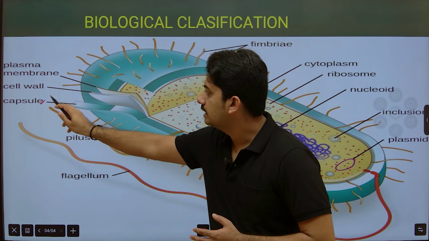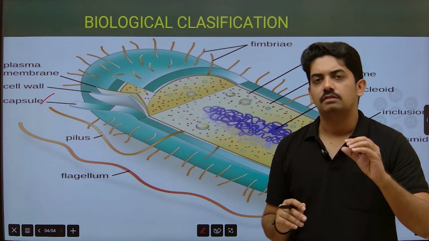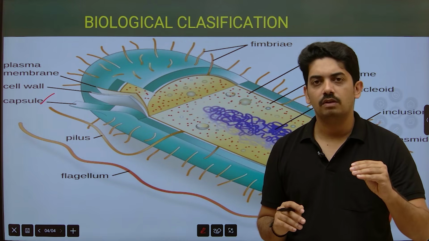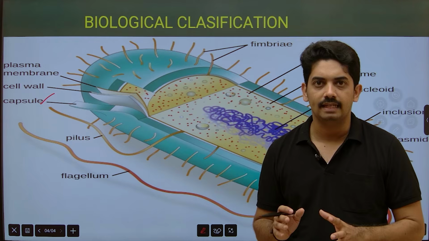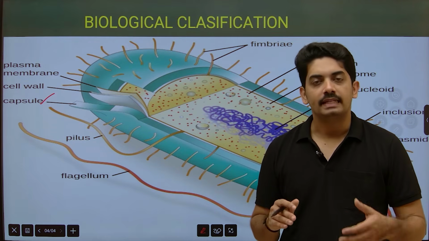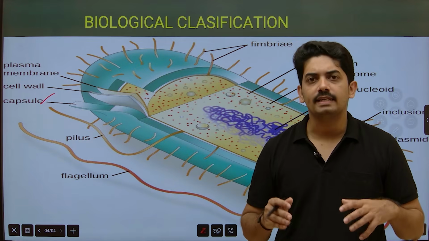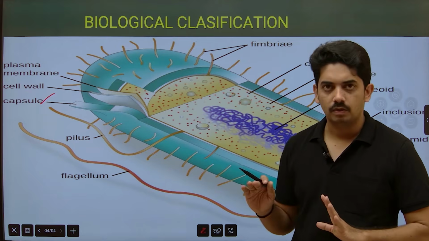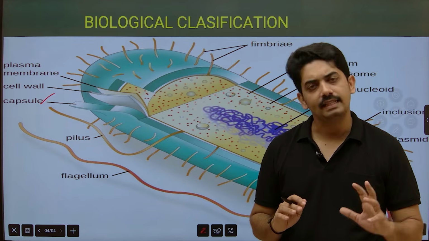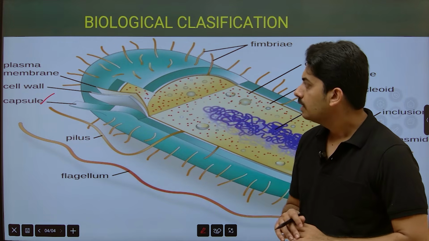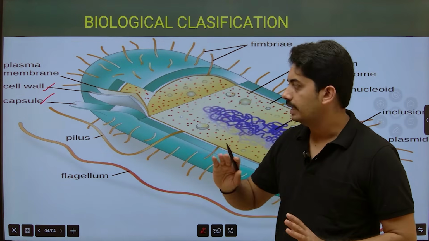Here you can see the different layers. The outermost is the capsule. There are different thicknesses of the capsule depending on the virulence of the bacterium. The capsule provides protection to the bacterium because it acts as a pathogen. It has to survive in an environment that is very harsh, so to protect its cell, it has a capsule. Based on that, we again classify them as gram positive and gram negative bacteria, which we'll study again in Cell: The Unit of Life. Then next to the capsule we have the cell wall, made up of peptidoglycan.